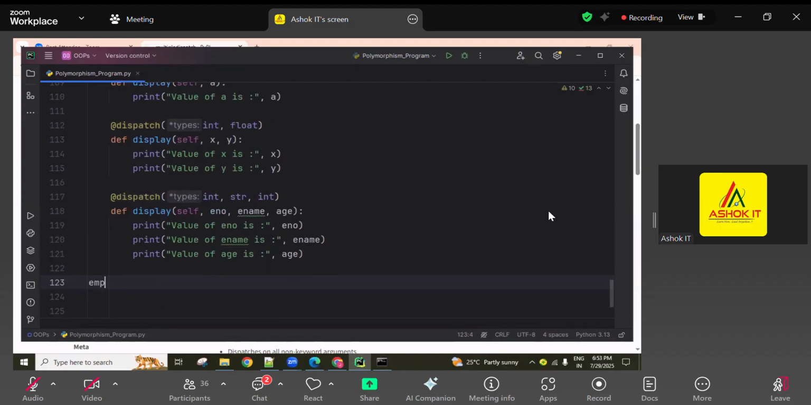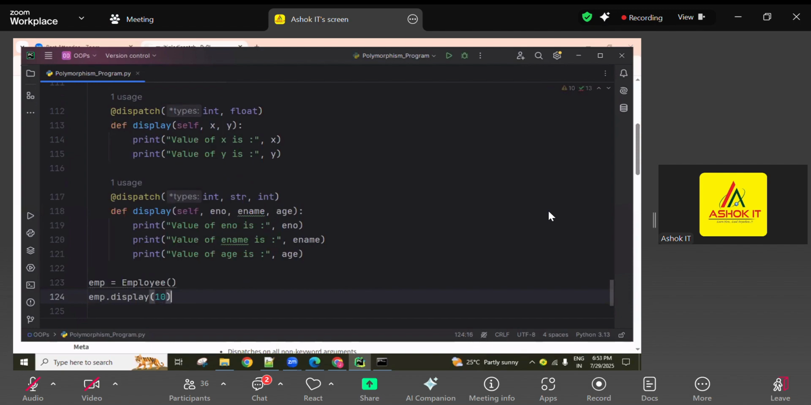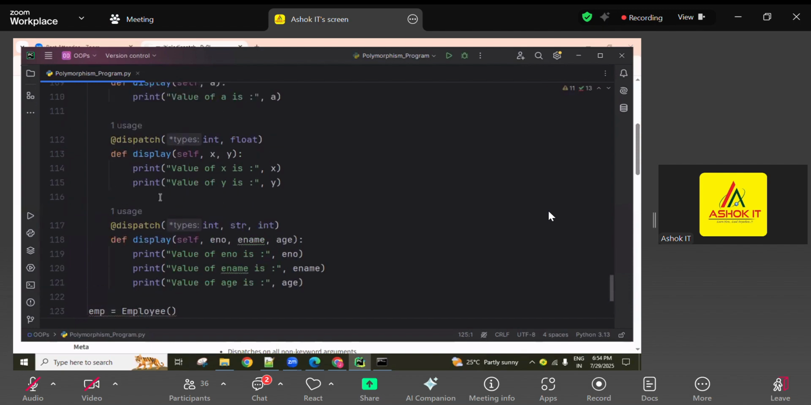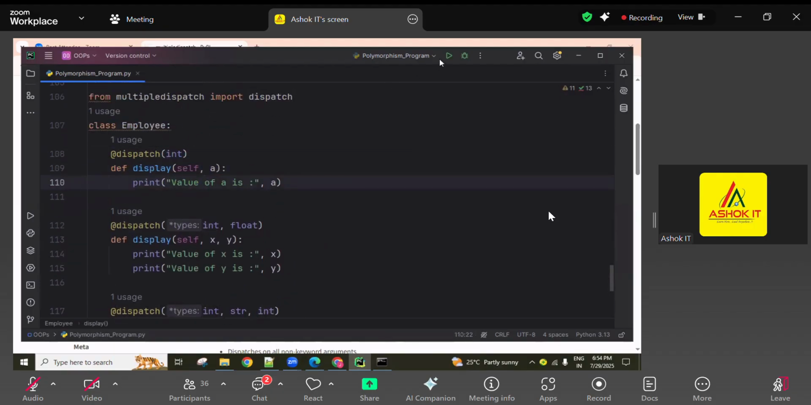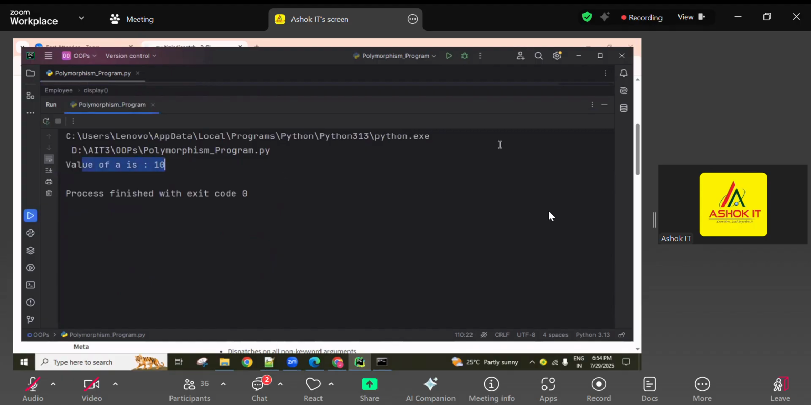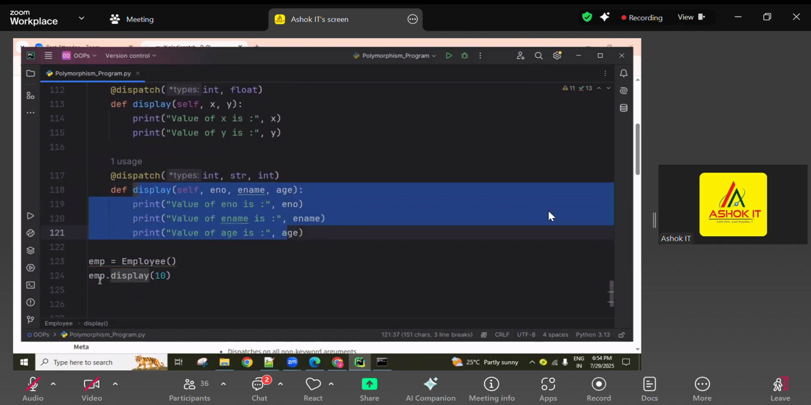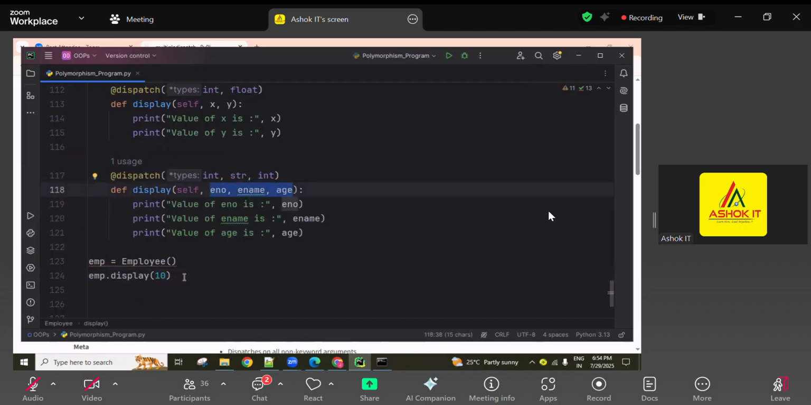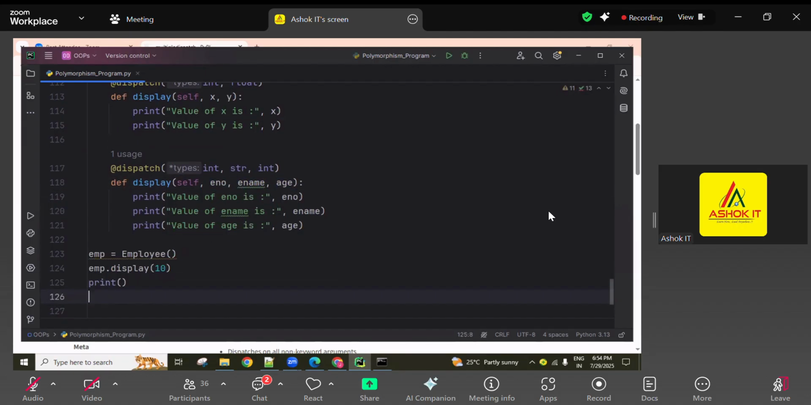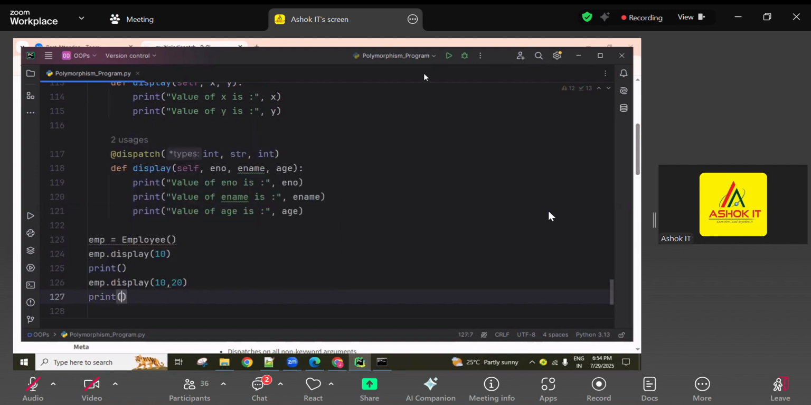Now create an object for this: emp equal to Employee of. Now emp dot display method, I'm calling with one input. Whenever I call with one input, this signature matches, so this is going to execute. If this dispatch decorator is not there, always only the last one is available in memory. We have to send three values, plus self, the current object reference, and the remaining three values we have to send. Okay, and next, emp dot display of 10 comma 20. Now this is executing.